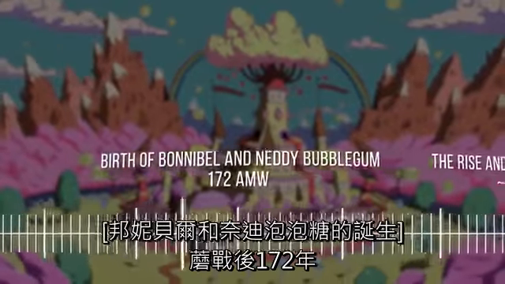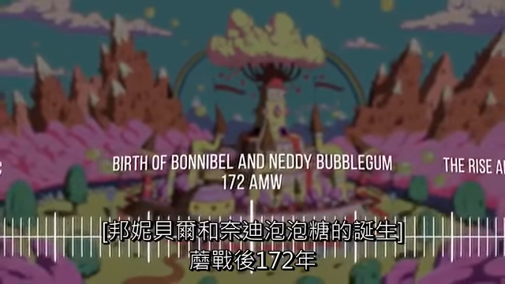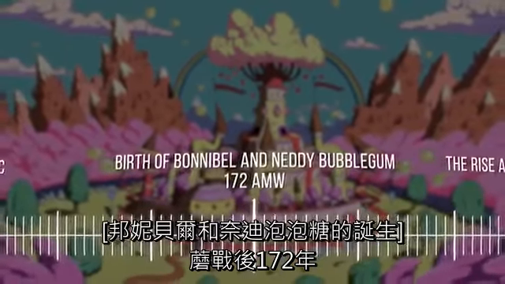Birth of Bonnibel and Nettie Bubblegum, 172 AMW. Over time, the gum that started appearing around Ooh gained sentience and the Mother Gum is formed. Only 2 people are known to have left the Mother Gum, Bonnibel and Nettie Bubblegum. The rise and fall of Uncle Gumbald, around 186 AMW.